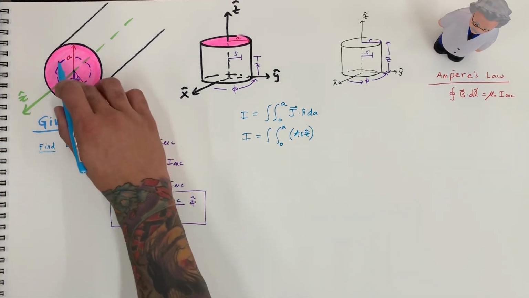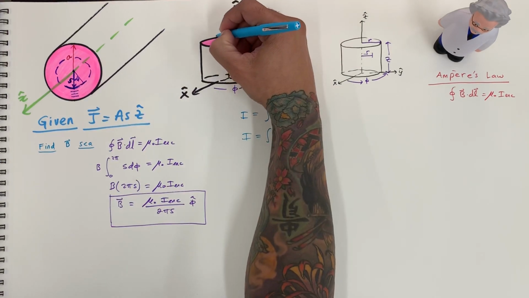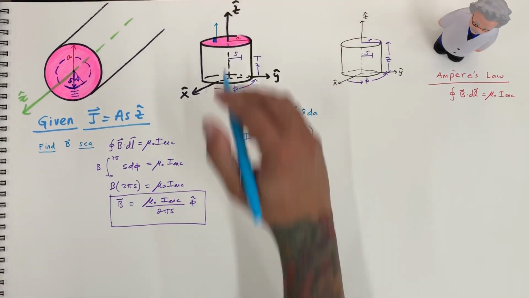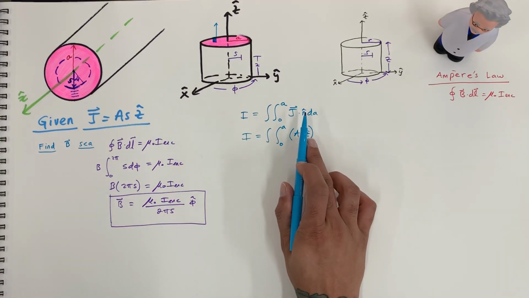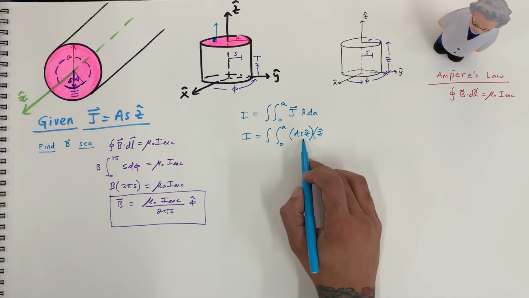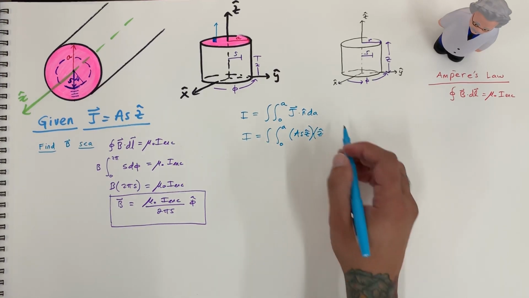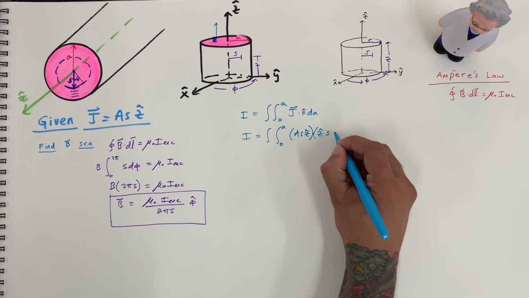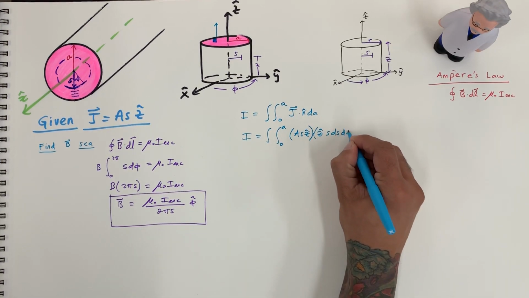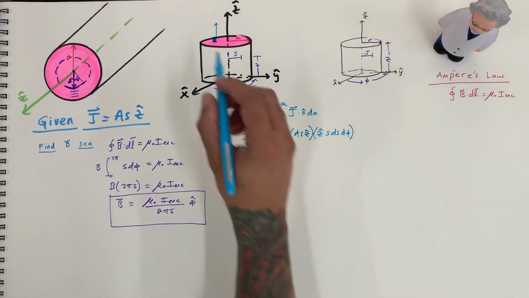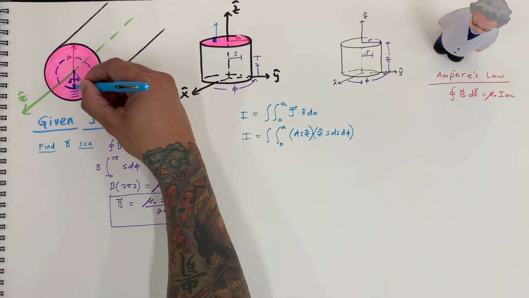This is our Amperian loop, and the n hat is facing upward, and so that's the normal of the Amperian loop, which is in the z hat. And so now z hat dotted with z hat is going to give us 1, and the differential area is going to be s ds d phi. Okay, it's going to be s ds because we have a length.